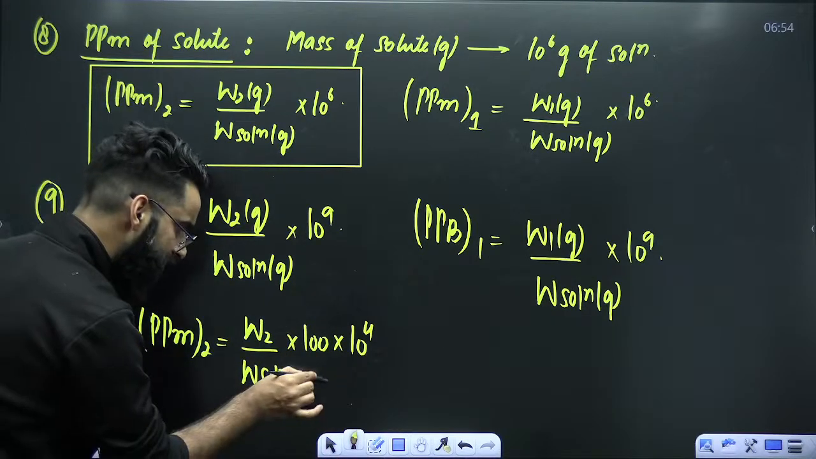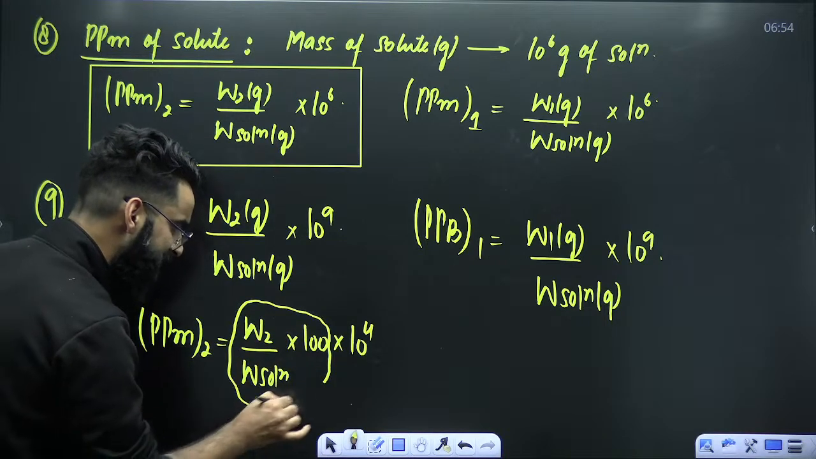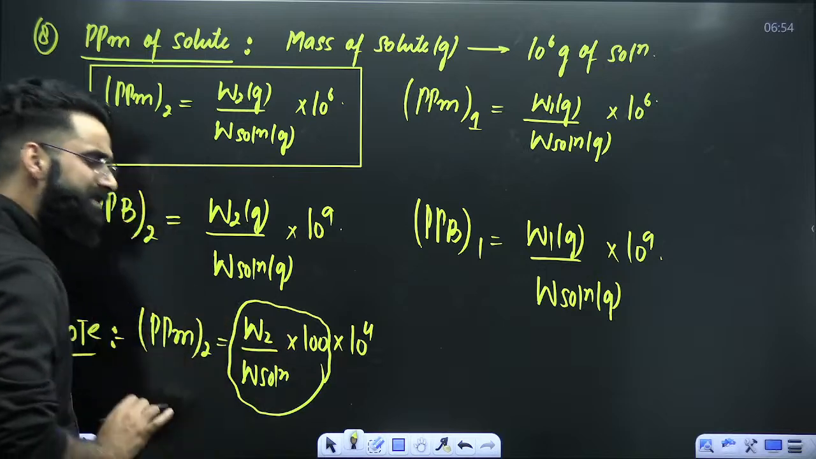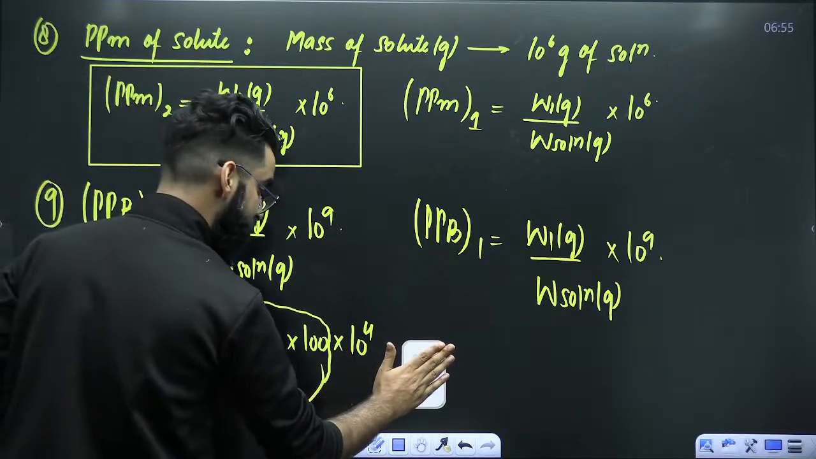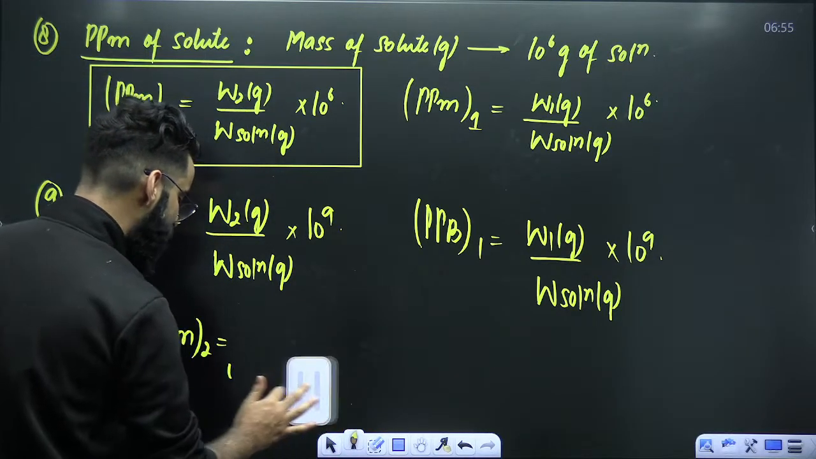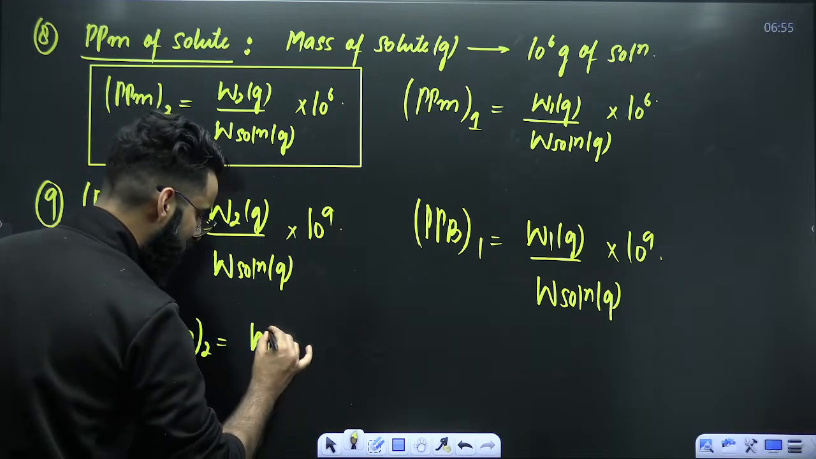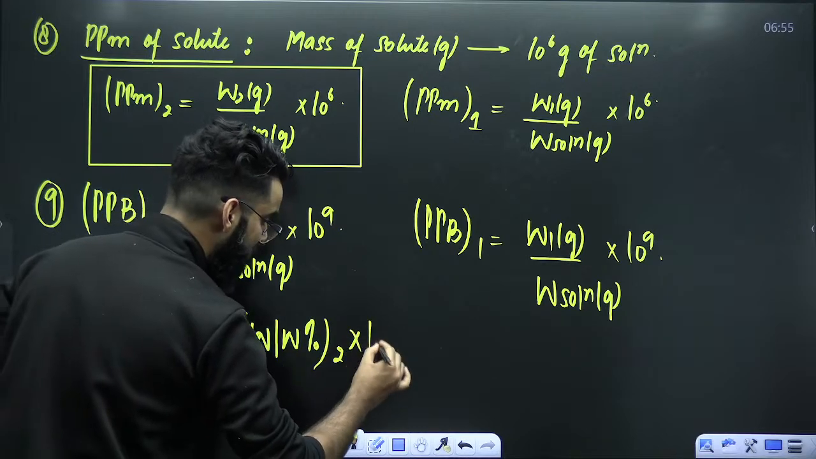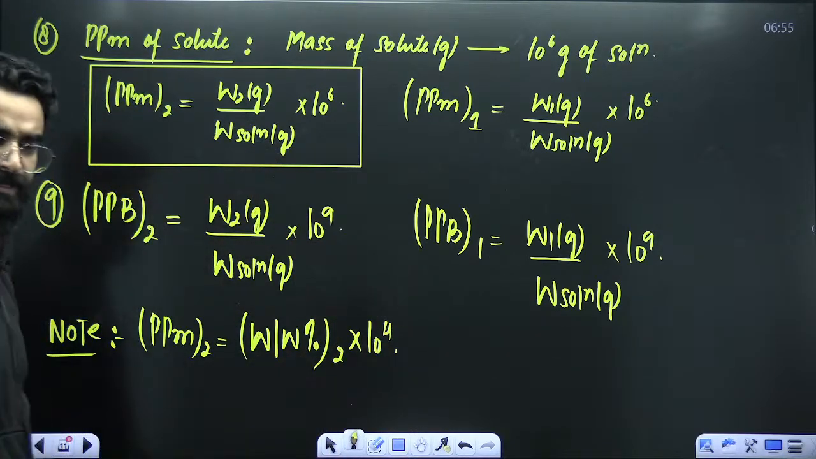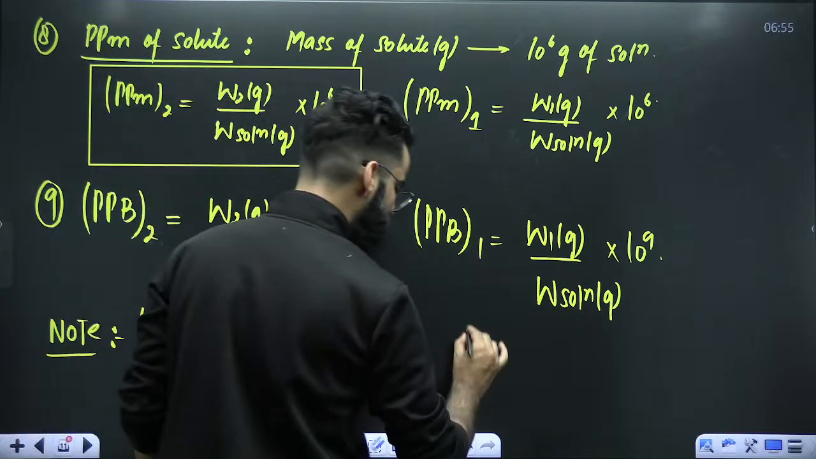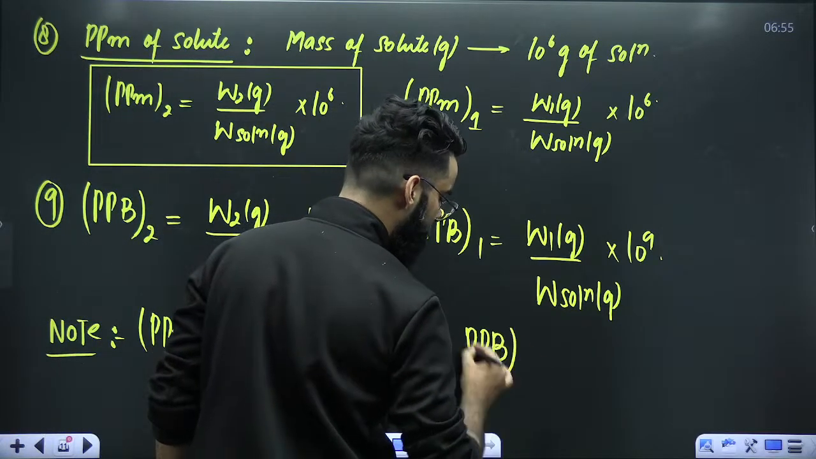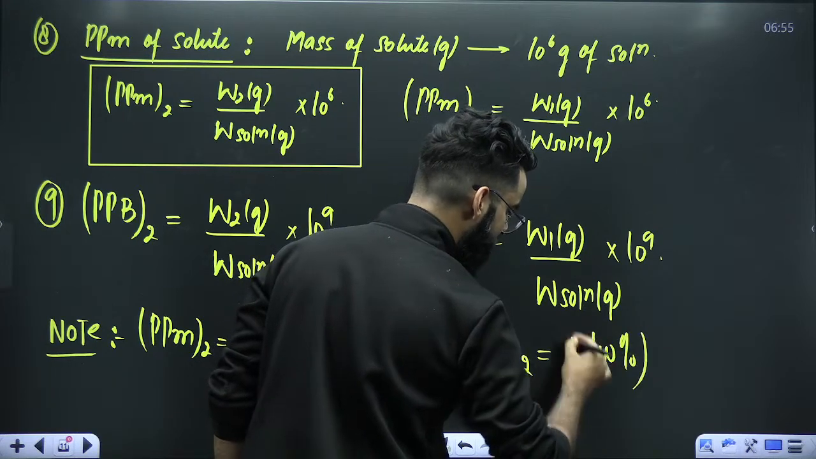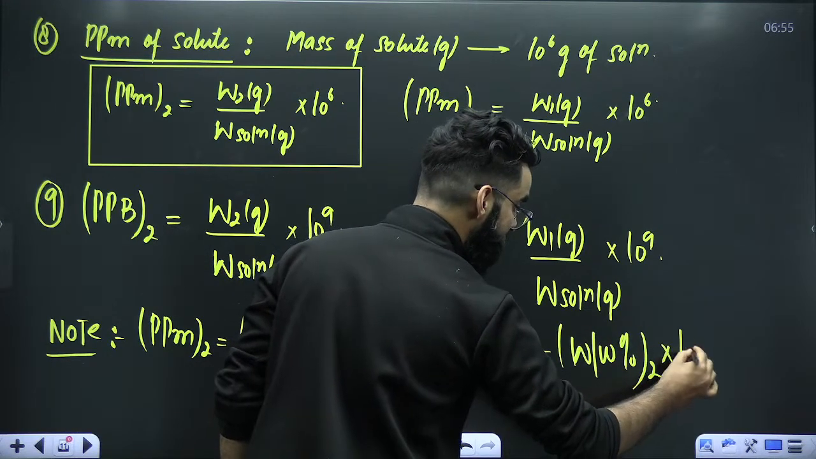Now just have a look at this particular term. Did we discuss it in the beginning? Do we call this whole term as weight by weight percentage of solute? Absolutely, you call it weight by weight percentage of solute. So do remember, parts per million of solute can be written like this as well: weight by weight percentage of solute multiplied by 10 raised power 4. Correct? Similarly, you can write parts per billion of solute: weight by weight percentage of solute multiplied by 10 raised power 7.